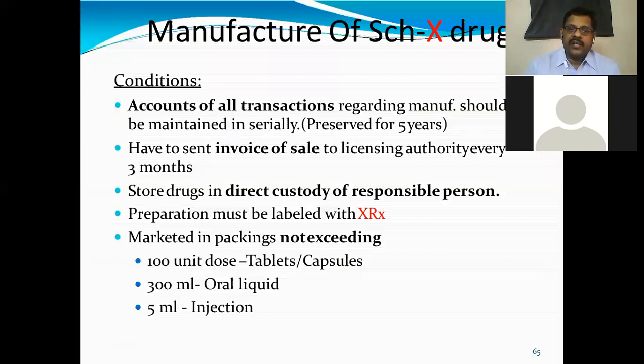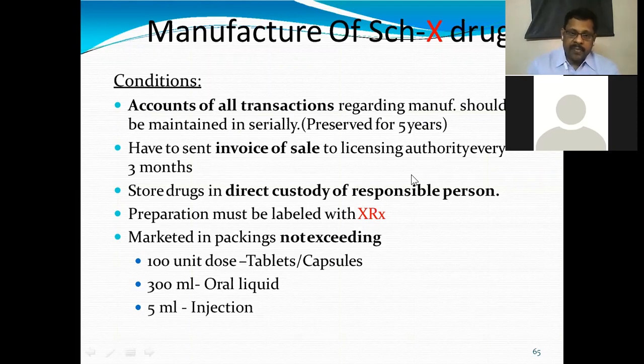Accounts of all transactions regarding manufacturing should be maintained serially. That should be preserved for 5 years. If anybody violates, the punishments will be very severe in this class. Send the invoice of sale to the licensing authority once every 3 months. You have to send, saying these are the products manufactured in our premises.